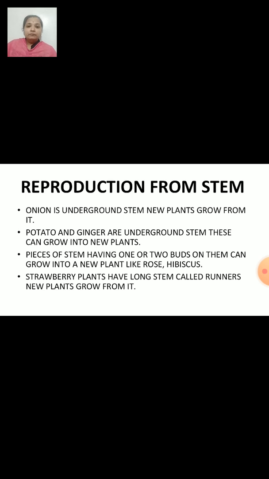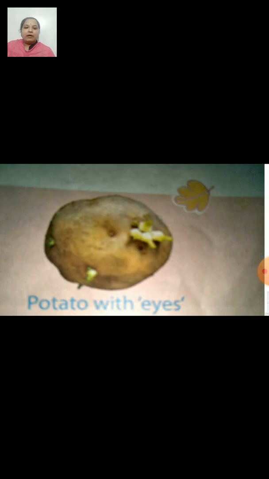Now we are going to see how reproduction of plants from stem takes place in a number of plants. Now, can you see this potato and the small growth that is occurring on the potato? What do you call them? Yes, we call them eyes.